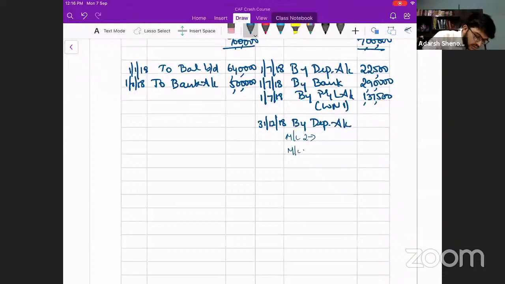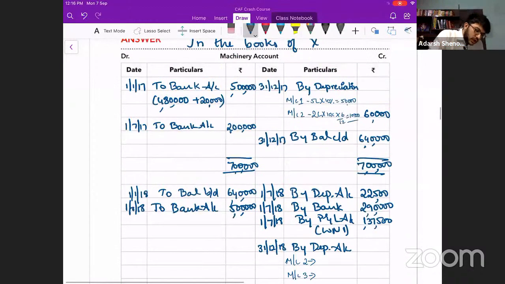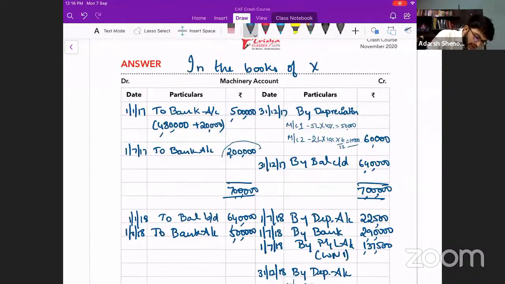And on the new machinery, which is the third machinery, you have to charge depreciation only for 6 months. Now, this is where people make mistakes. Sir, should I calculate directly on 2 lakh? This is where you go wrong. Should you calculate directly on 2 lakh? The answer is no. On the written down value of that asset.